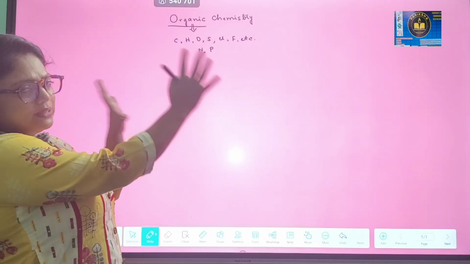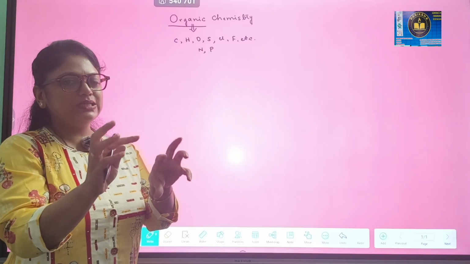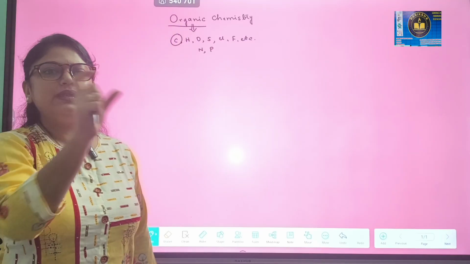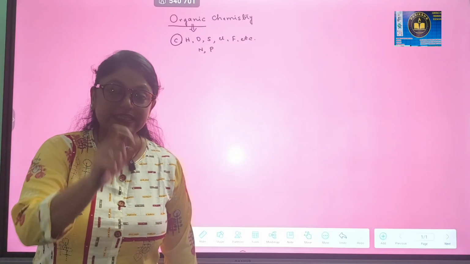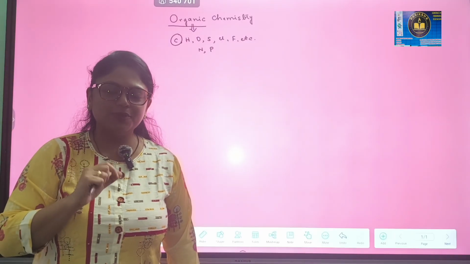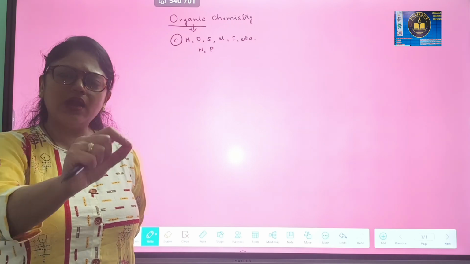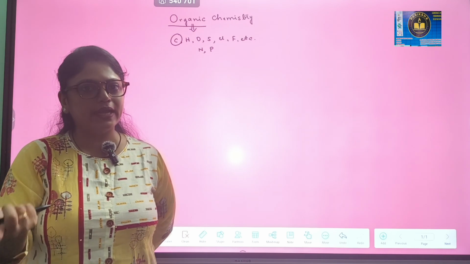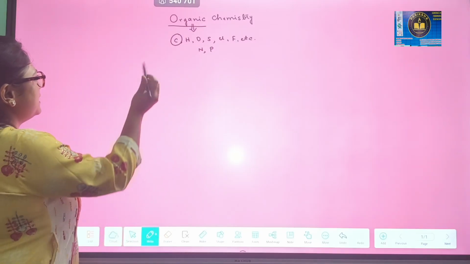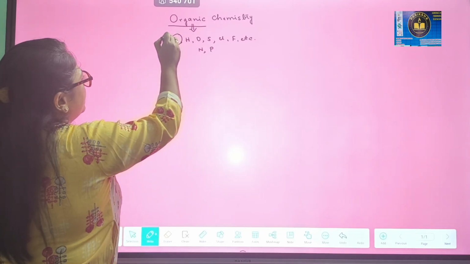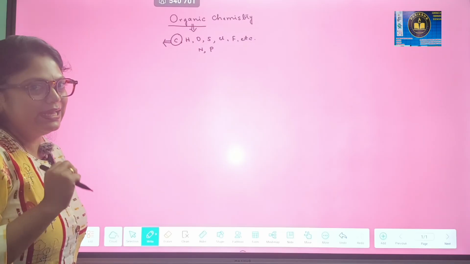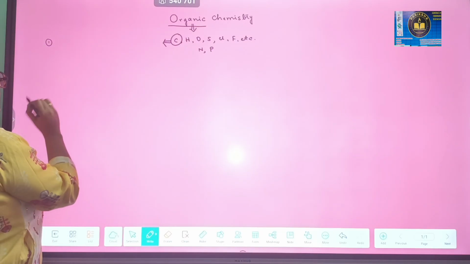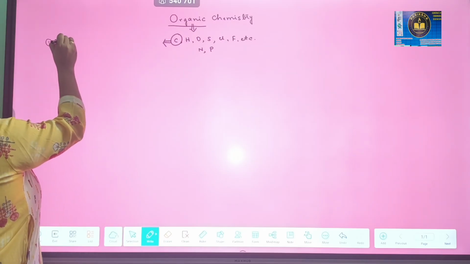But out of all these elements, we have to focus on carbon. Carbon is the skeletal element in organic compounds. Skeletal means framework, guys. So we have to understand why carbon is the framework. Why is it so important for organic compounds? So reasons behind carbon to be important can be listed in two headings. Number one, catenation.